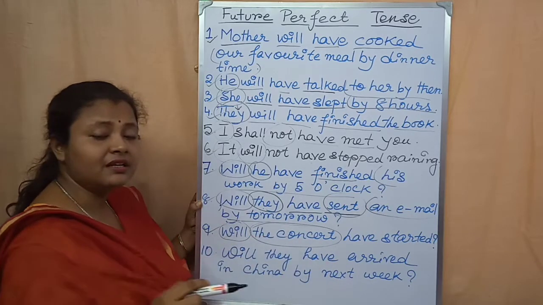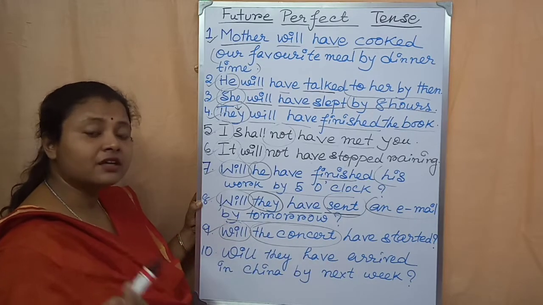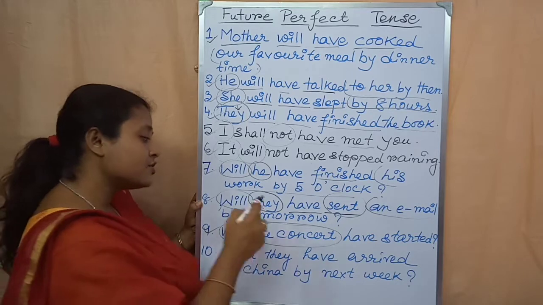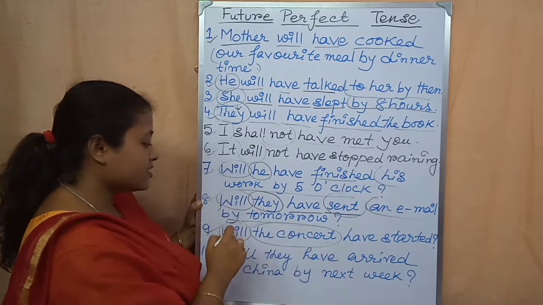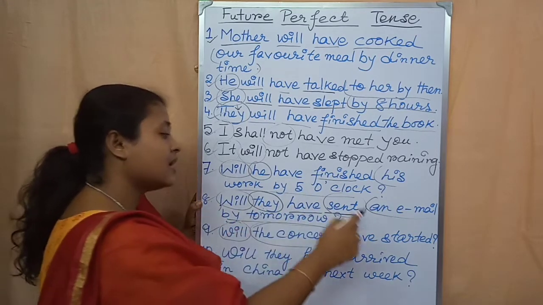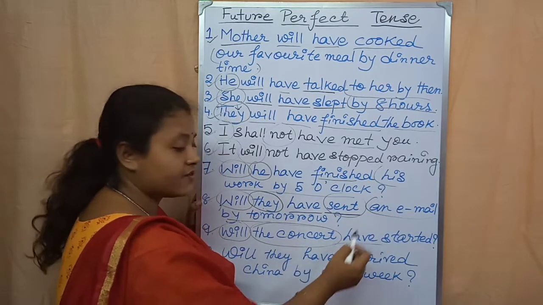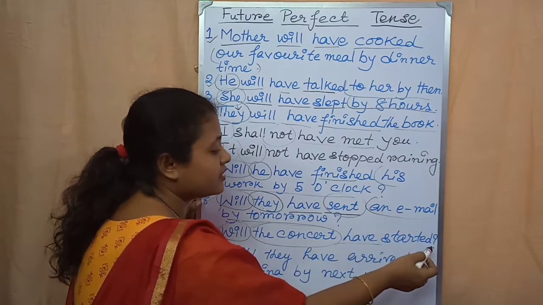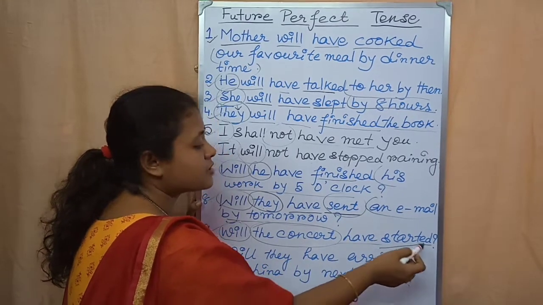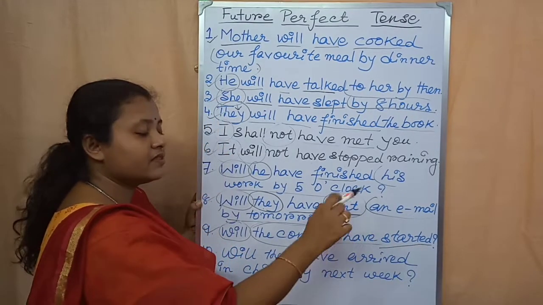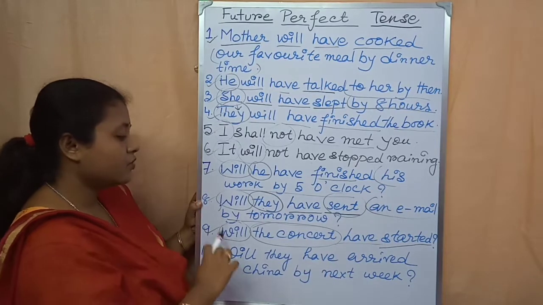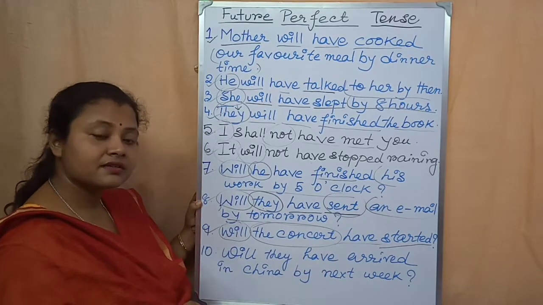Concert is written in third person singular number. So that is why before concert we have to write will. After the concert we have to write have. Then the past participle form of the main verb. Then the question mark. Okay. Will the concert have started?